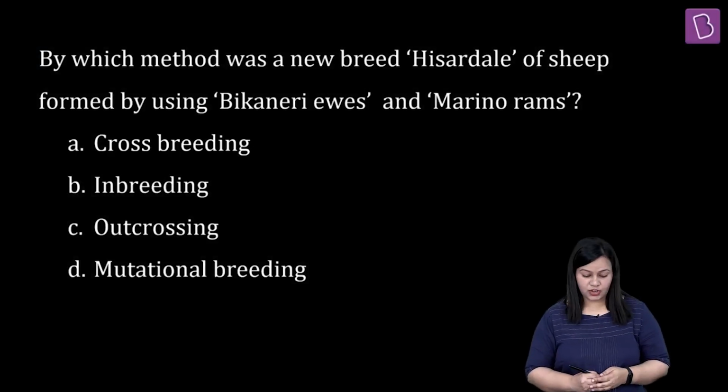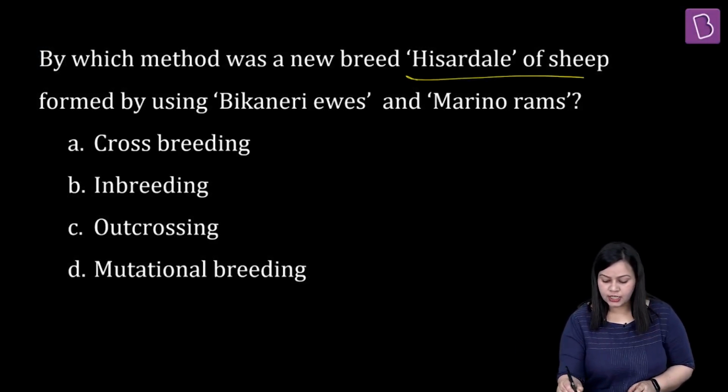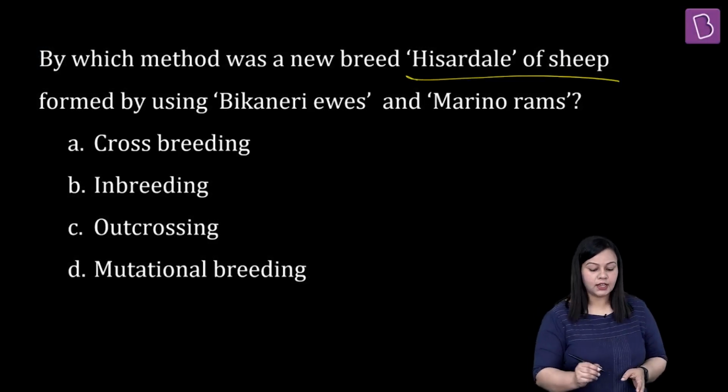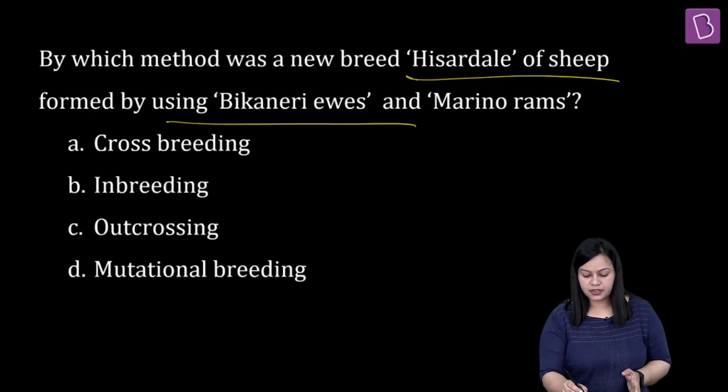Let us have a look at this question. By which method was a new breed Hisardale of sheep developed? So this is a new breed of sheep, which is formed by using Bikaneri ewes and Merino rams.